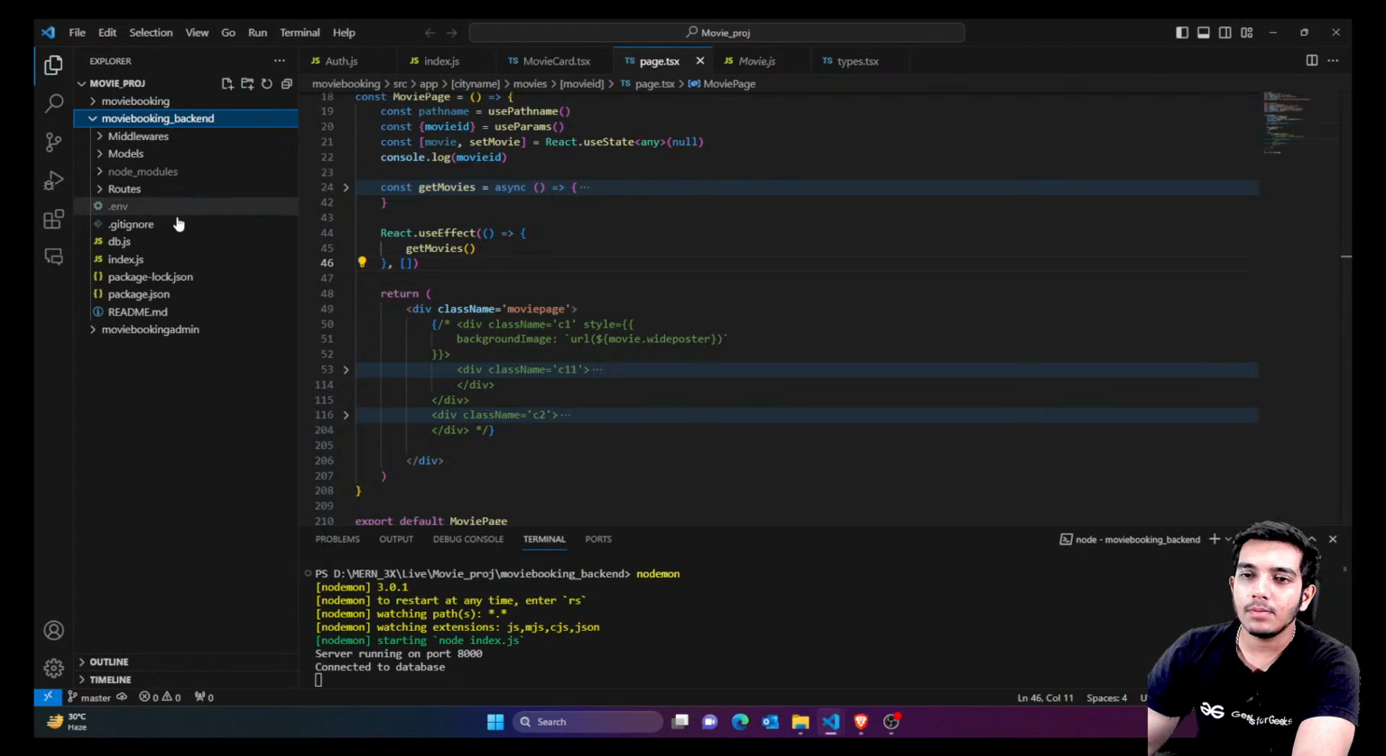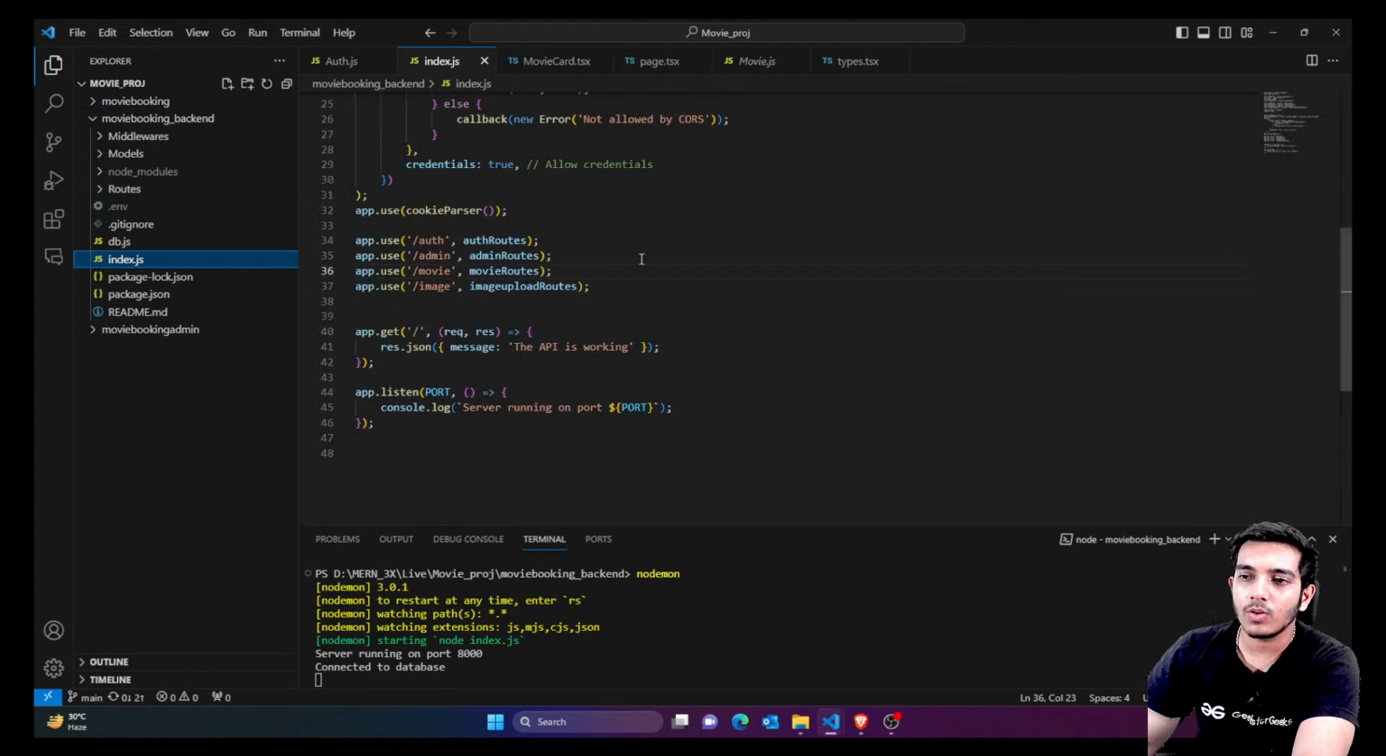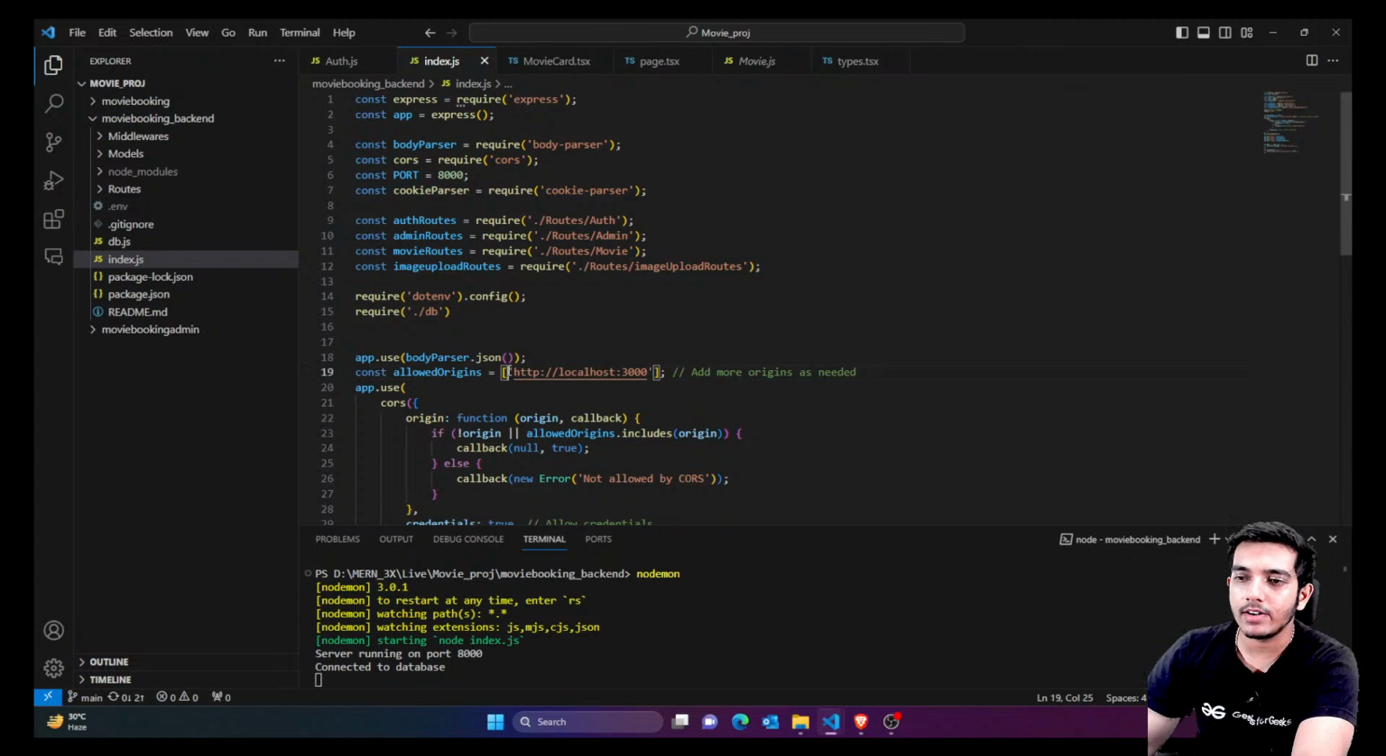But one more thing, guys, in the backend, we actually were only having this as the front end URL, right? But for example, your admin panel is running on localhost 3001 and your client is running on localhost 3000. So obviously this is only working for the client. So how are you going to access the admin panel? How are you going to say that the admin panel which is running on this URL can access my backend?